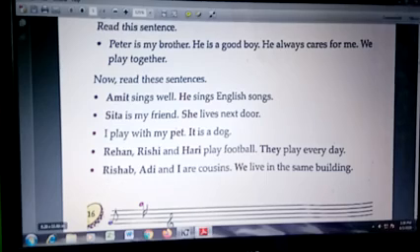But in the last sentence we are talking about two persons, Rishabh and Adi, as well as myself, so we are using the pronoun we. So remember, they and we are both used in place of more than one person. And when you talk about yourself along with others, we use the pronoun we. Now let's have a look at the next page.